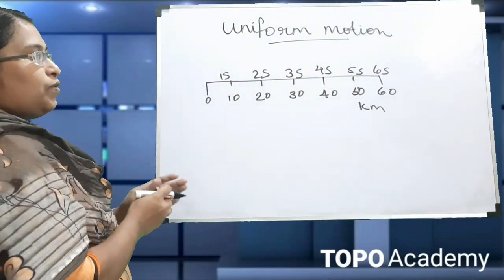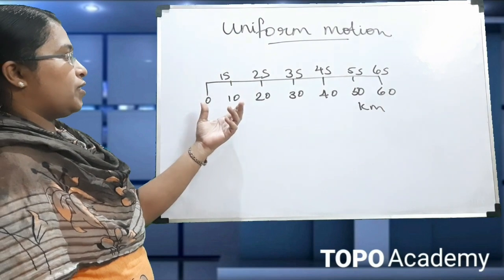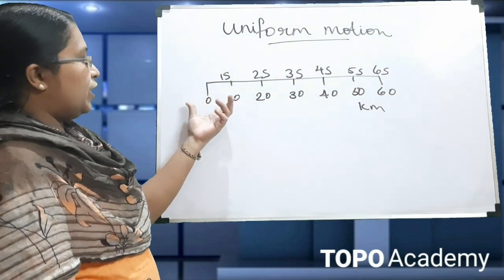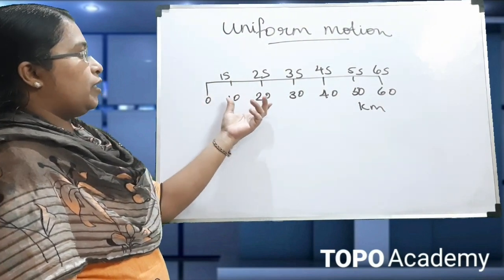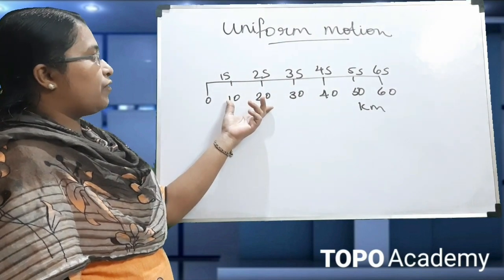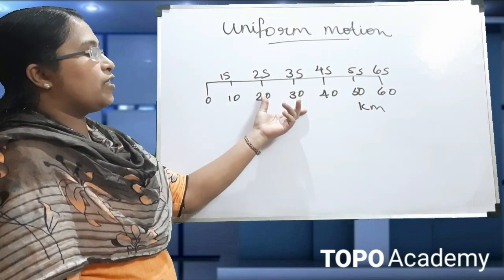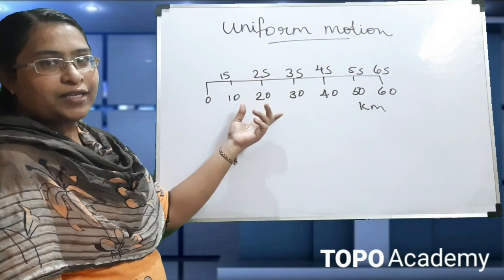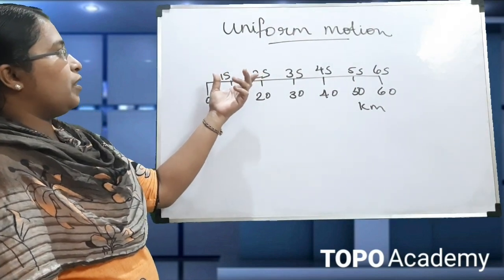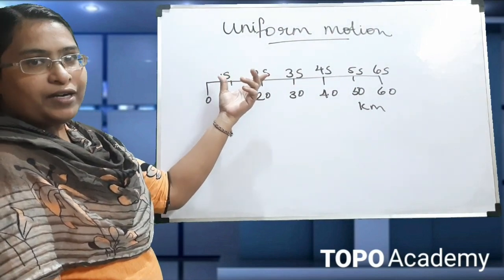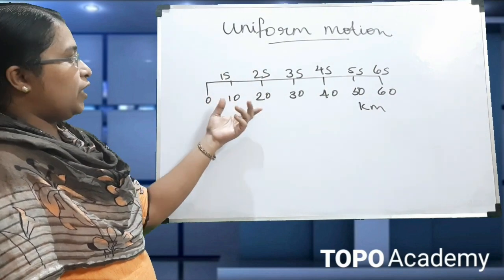So when we look at this, we can see it has covered equal distance. If we take the interval, we can see the difference is 10. Here also the difference is 10. In all the cases the difference is 10. And if you take the time, we can see the difference is also 1 second. That means it has covered equal distance.